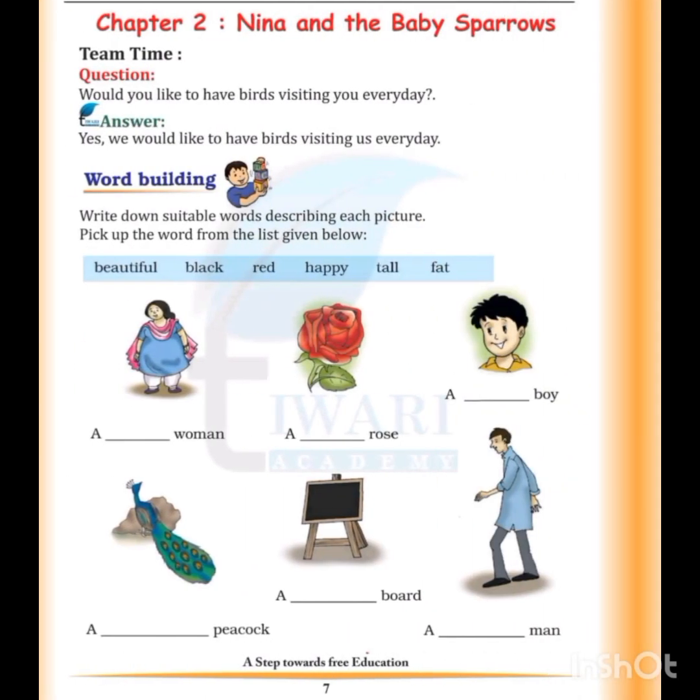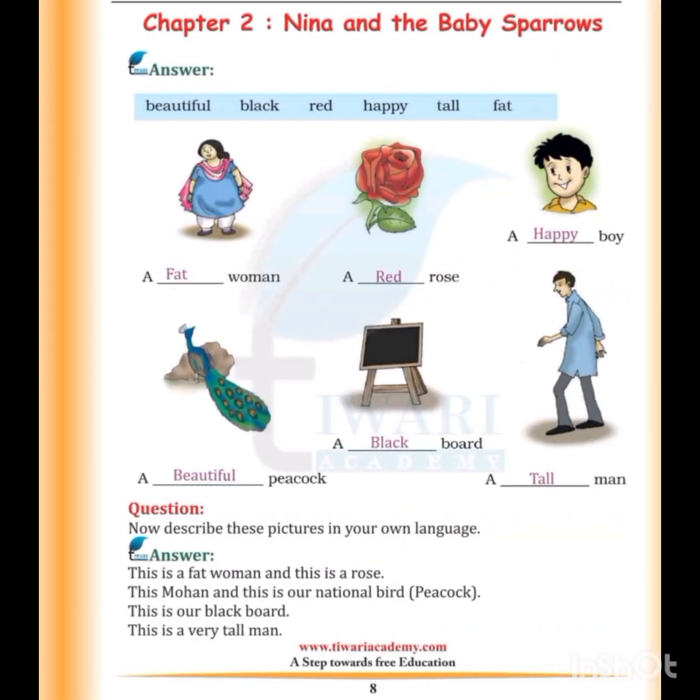Now see, this one is team time words. Questions. Would you like to have birds visiting you every day? Yes, we would like to have birds visiting us every day. So this one is your word building. A fat woman, a red rose, a happy boy, a beautiful peacock, a blackboard, a tall man. So now describe these pictures in your own language.